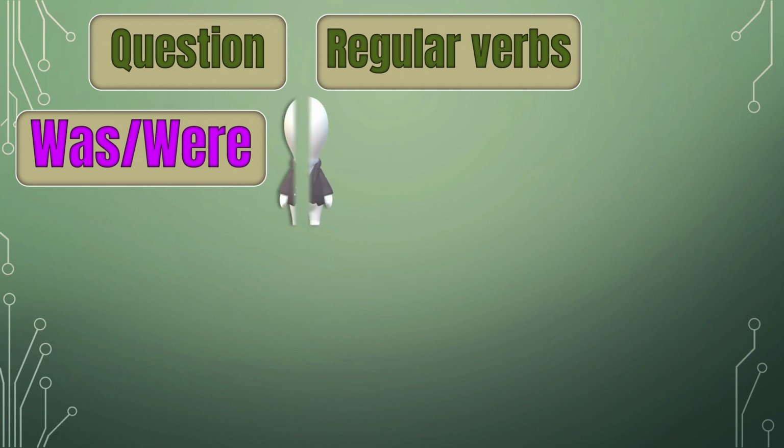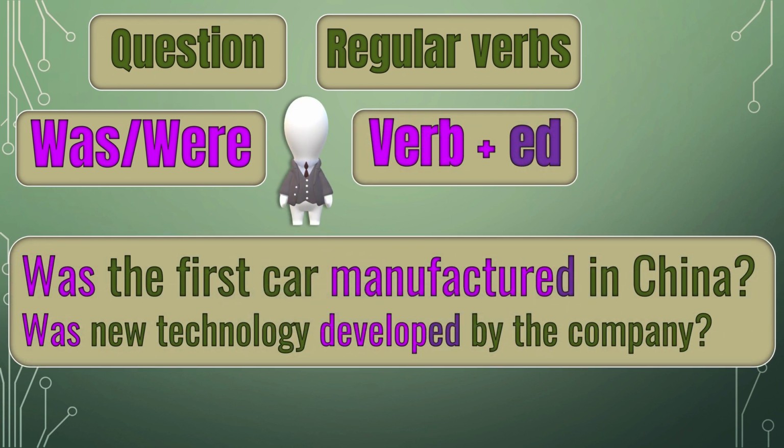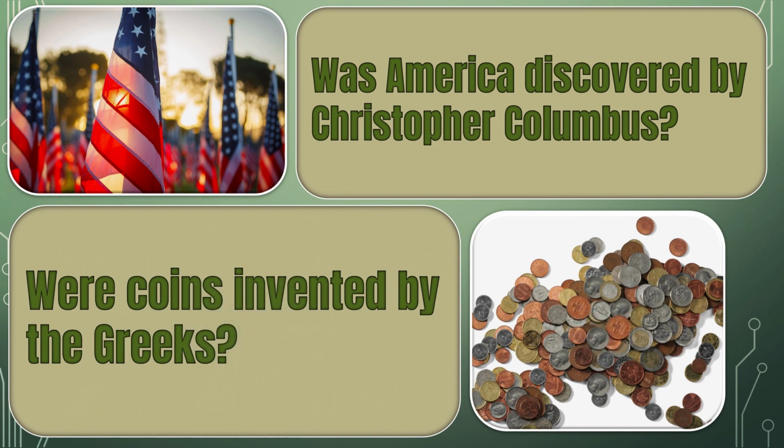To ask a question with a regular verb, we begin with was or were, add a subject, and a verb with ed. Was the first car manufactured in China? Was new technology developed by the company? Was America discovered by Christopher Columbus? Were coins invented by the Greeks?